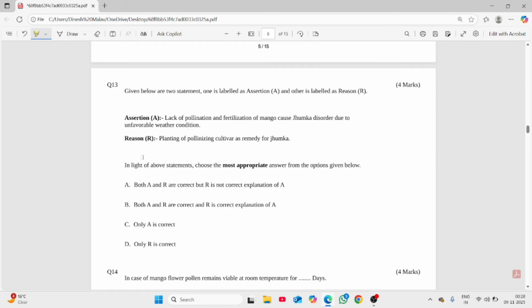And question number 13 goes like, lack of pollination and fertilization of mango causes jhumka. Definitely correct.